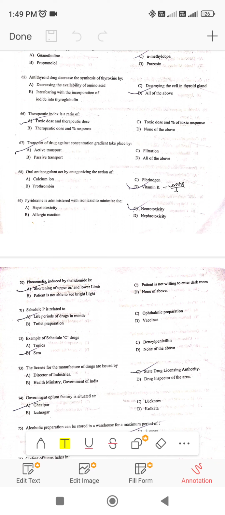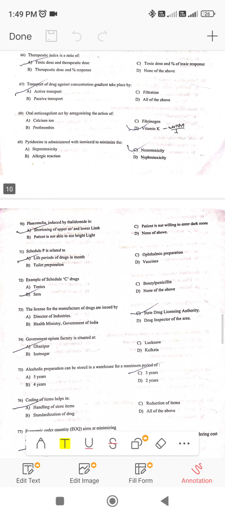Next, transport of drug against concentration gradient takes place by: active transport, B passive transport, filtration and all of the above. Next, oral anticoagulant acts by antagonizing the action of. Oral anticoagulant, anticoagulant means prevent the coagulation. So warfarin is an oral anticoagulant drug.